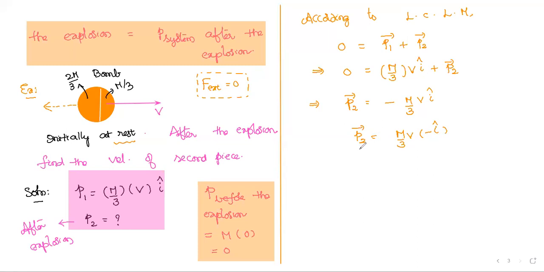Okay, this is linear momentum. Then immediately a student will argue, sir, you calculated the linear momentum, but look at the question: he is asking the velocity of the second piece, not its linear momentum.